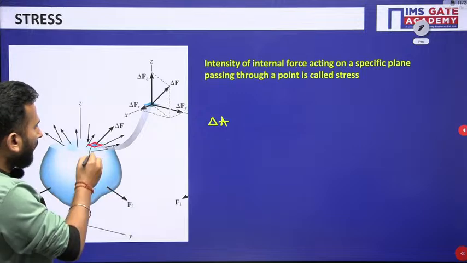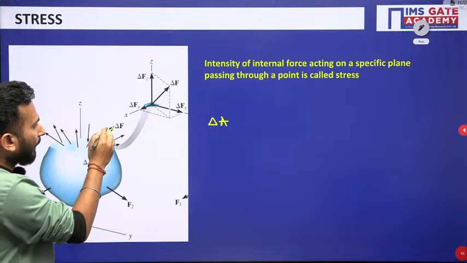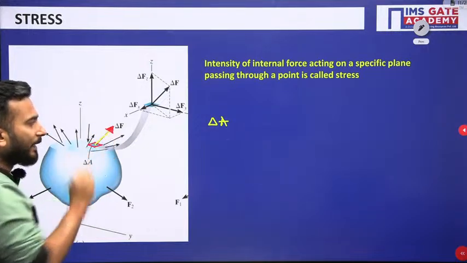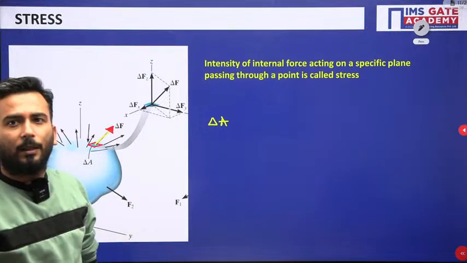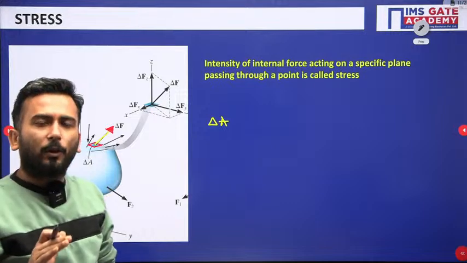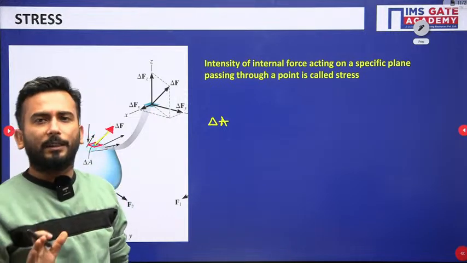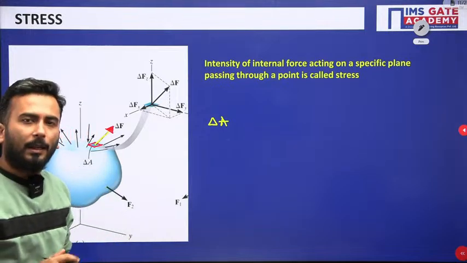So over here, this force is being applied, and I have taken del F. Right now we are talking about concepts, formulas will automatically come, just have patience.